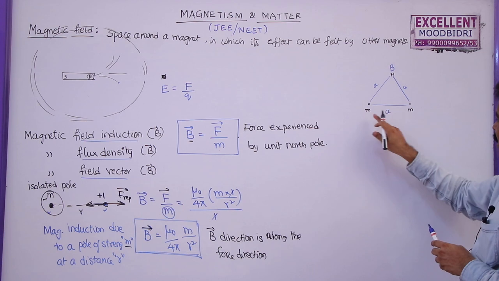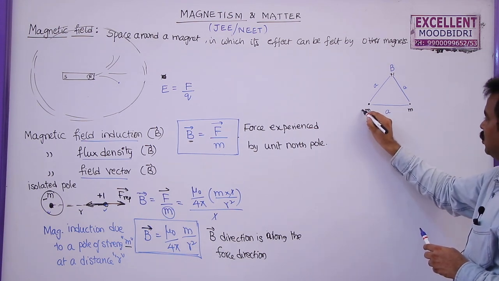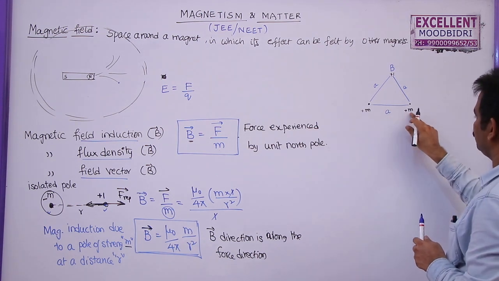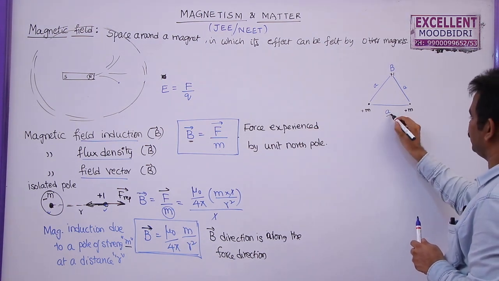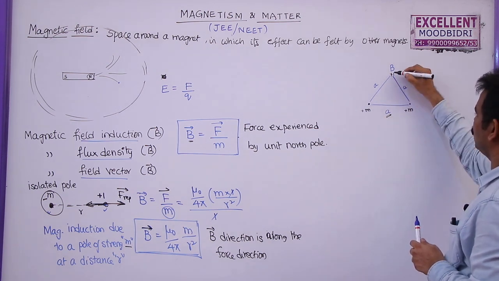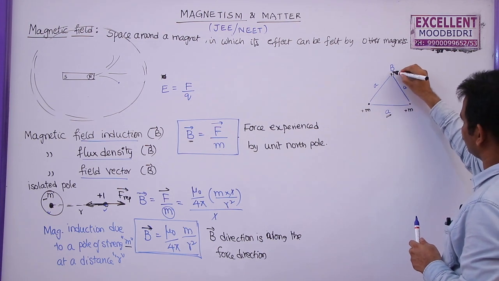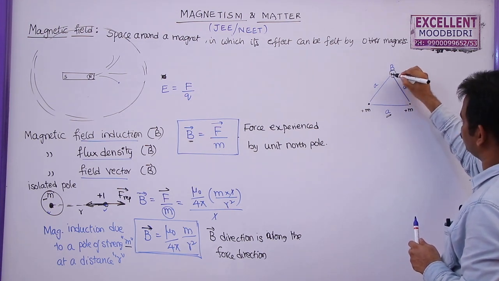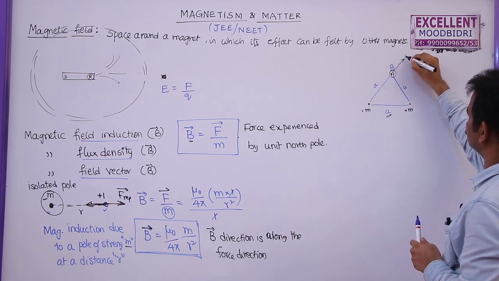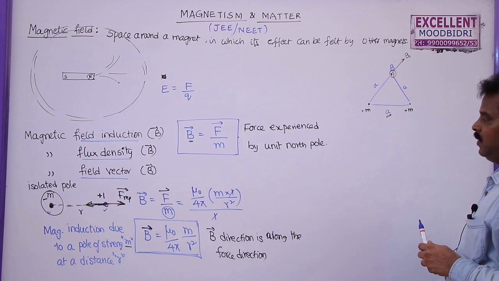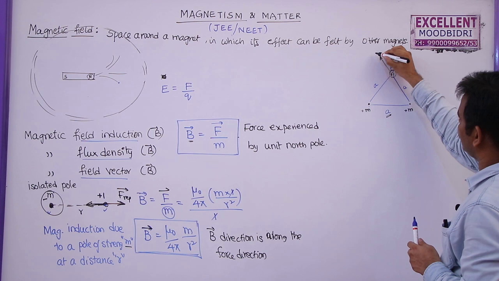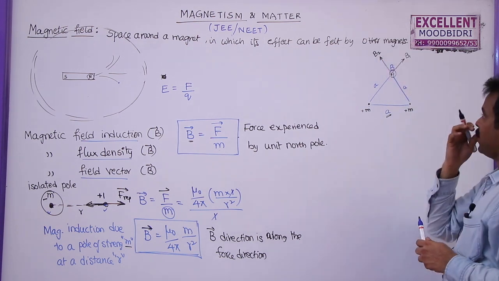As these two are not given any signs here, we have to assume that these two are positive poles. So two positive poles of pole strength small m each, separated by a distance a. What is the magnetic field induction at a distance a from each pole? Resultant magnetic field. So now first let me find the magnetic field at this point due to this one. These two repel, so this is the direction of the repulsive force, and this is B1. And we know that these two also repel, so this is the direction of the repulsive force, and this is the direction of the magnetic field at this point.